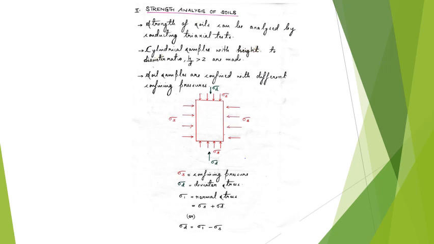So now we will see how a triaxial test is conducted on a soil. The triaxial test is one of the shear strength tests which is conducted to analyze the shear strength parameters of the soil. But the reason we choose a triaxial test over other methods of shear strength testing is that it gives you more representative values of shear strength parameters. Why? Because in the triaxial test, you might have seen that the soil is actually pressurized from all directions. That means the soil is laterally confined from all directions.